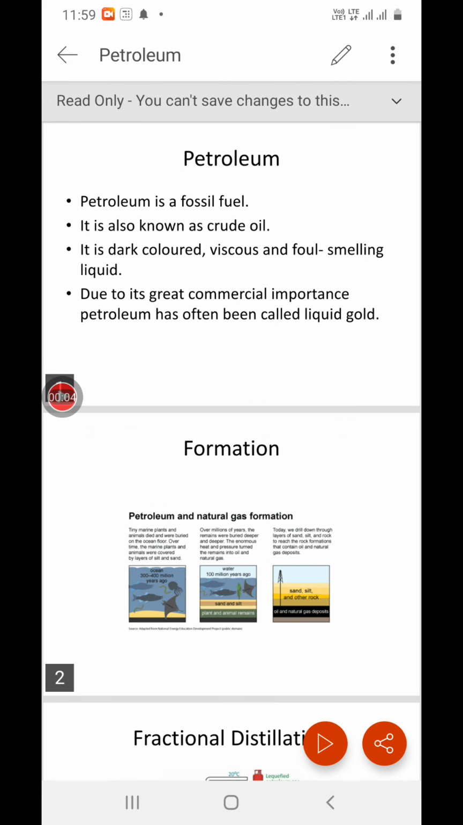Good morning, students. Today we will discuss petroleum and petroleum products. First, we will discuss what petroleum is, then its formation, then how we take out the different products from the petroleum, and their uses.